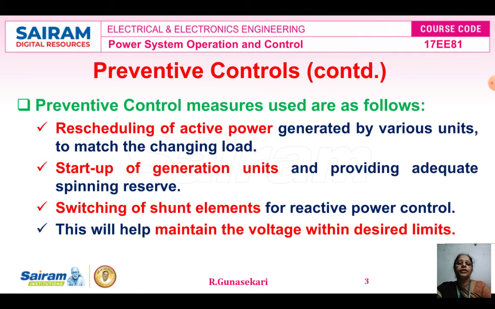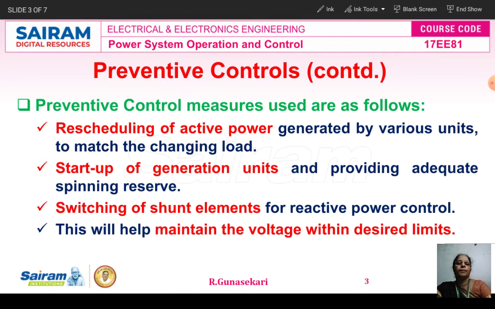What preventive control measures are used in the interconnected power system? The first one is the rescheduling of active power generated by the various units to match the changing load. That means the generation matches the load demand. That is nothing but the rescheduling of active power generated.